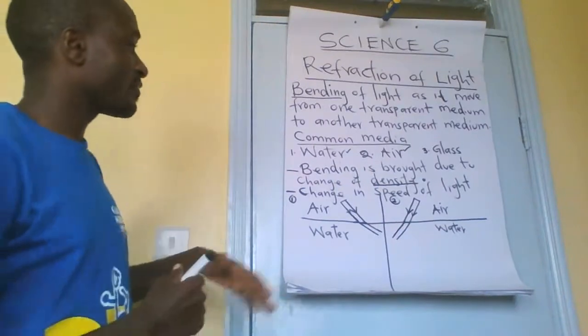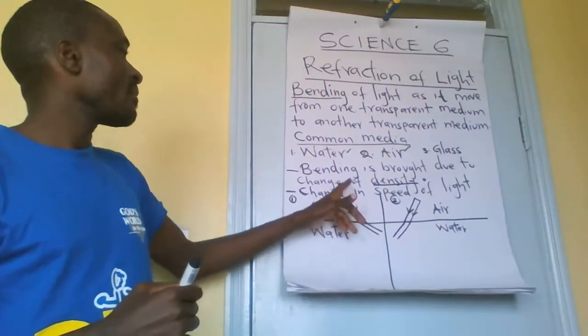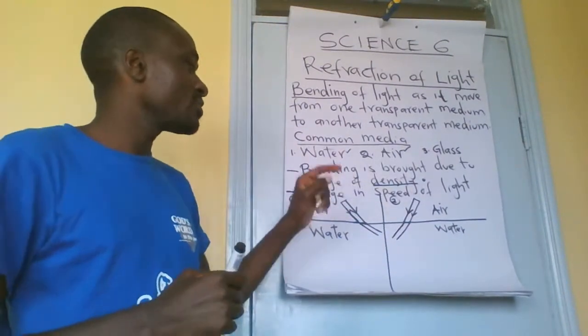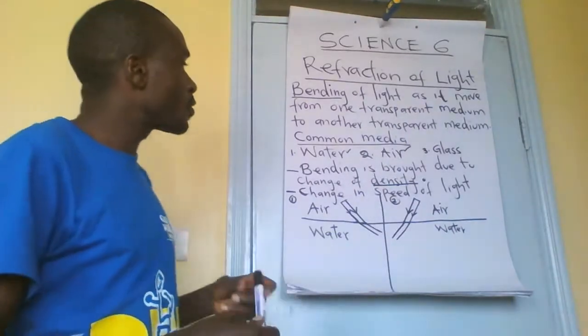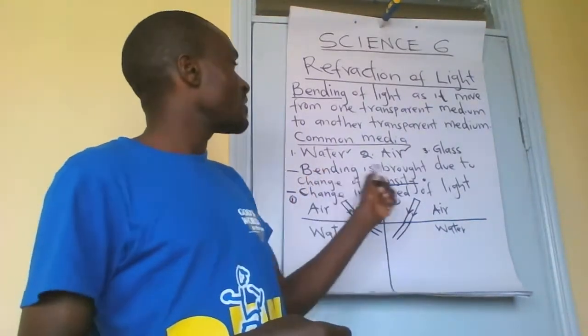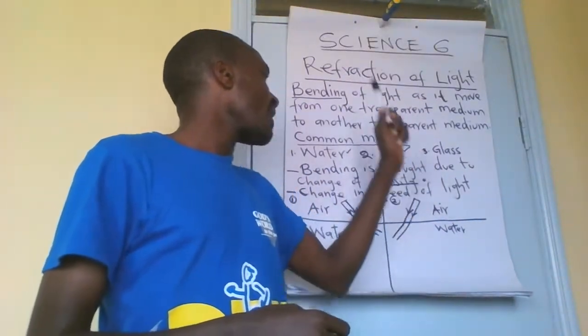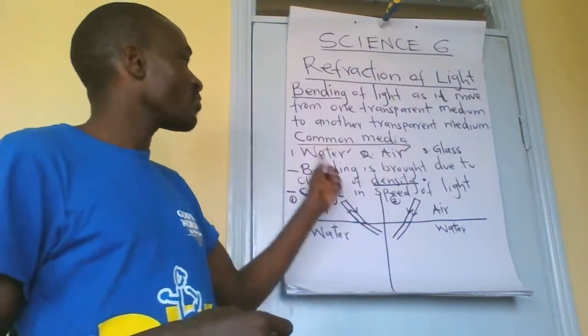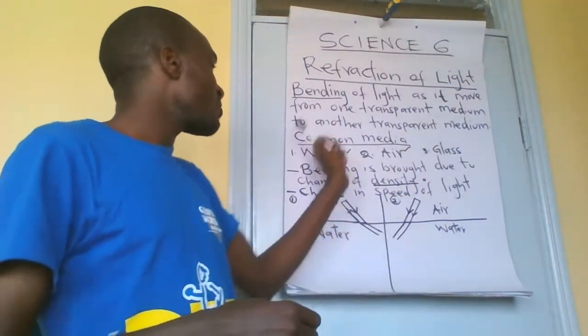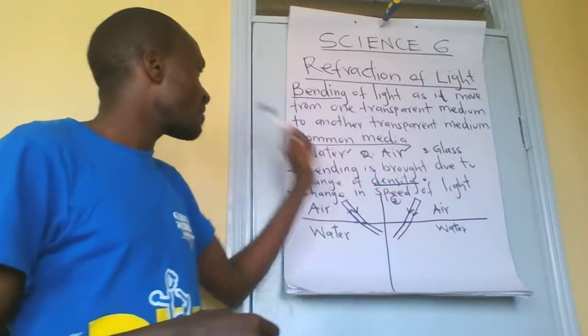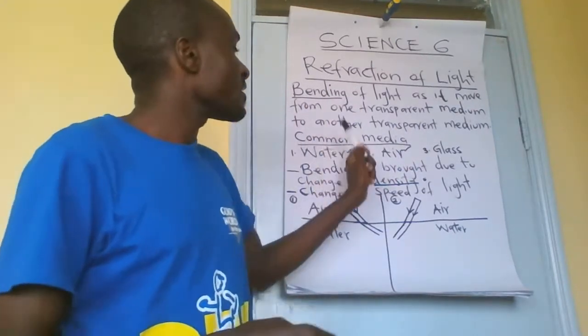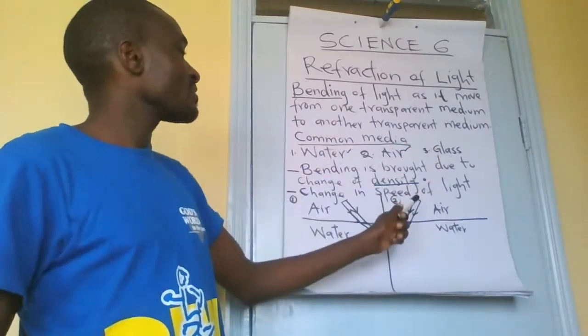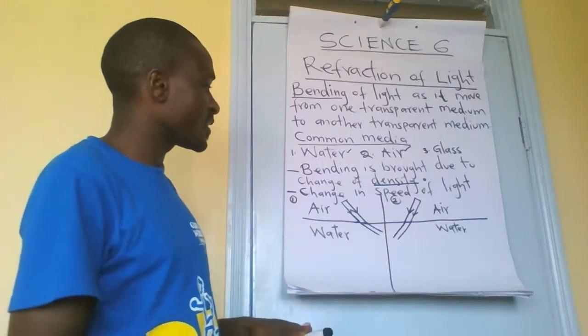And what do we have? We can see here bending. Bending is brought about by change of density, because water is denser than air and air is less dense than water. Comparing glass and water, glass is denser than water and water is less dense than glass. And you see how bending takes place.